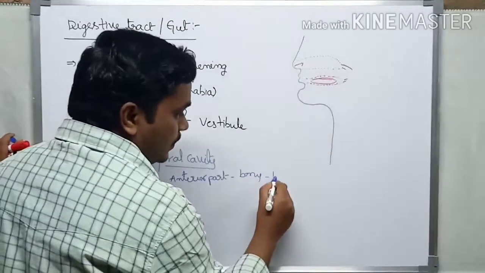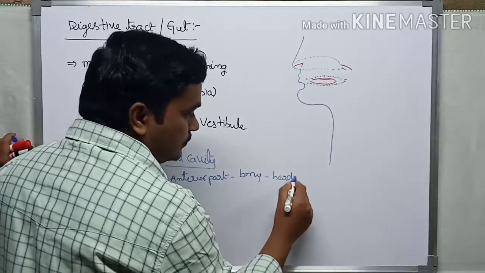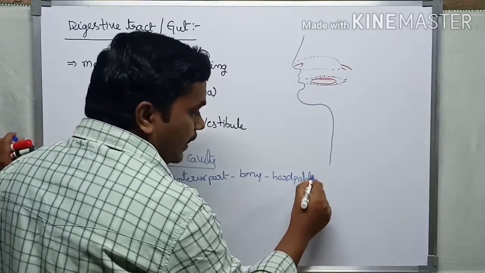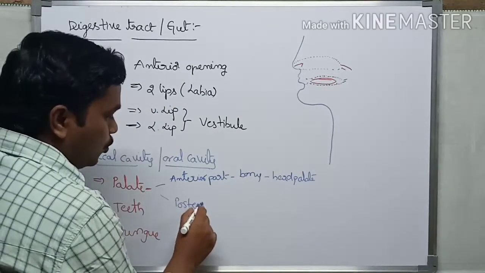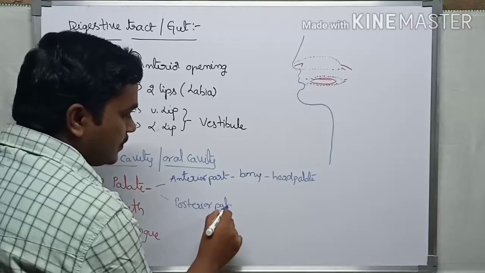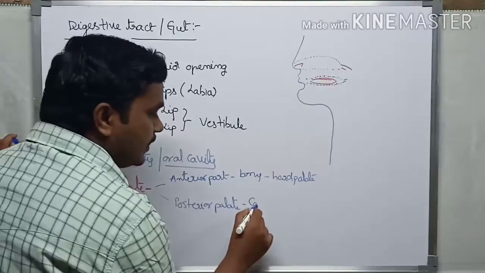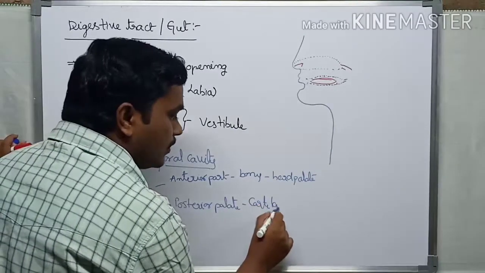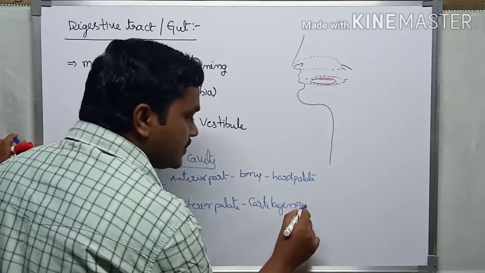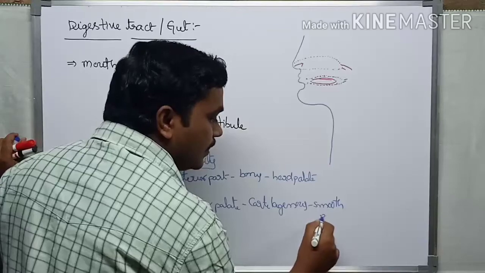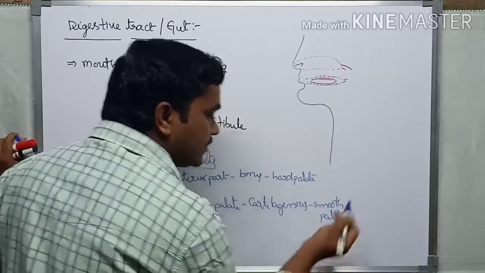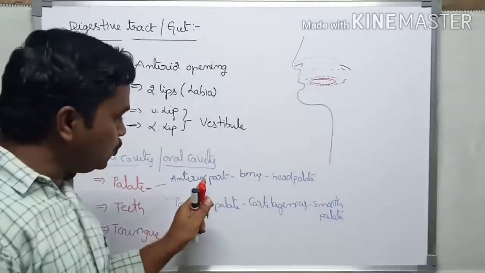Bony means hard and a little strong. So the hard palate. The posterior palate is cartilaginous, so it is the soft palate. So one is the hard palate, the other is the soft palate. The palate is divided into two regions.